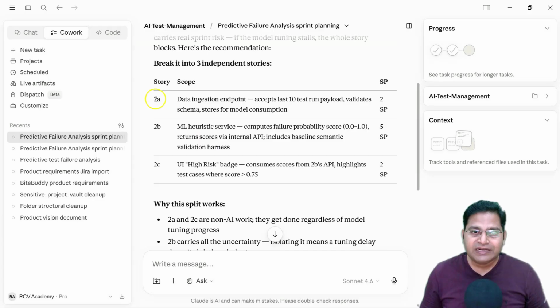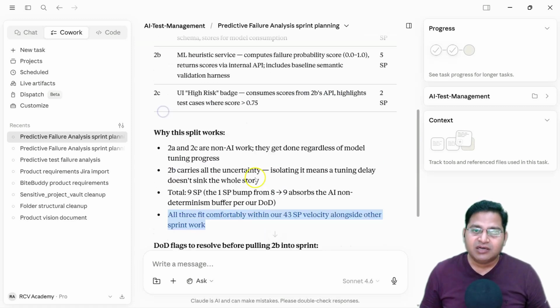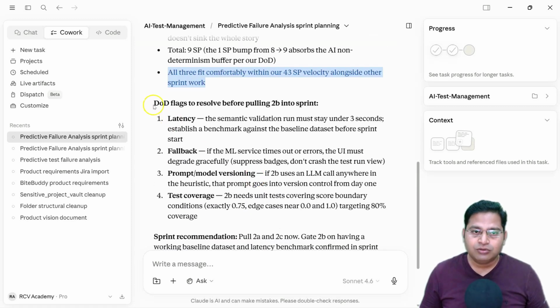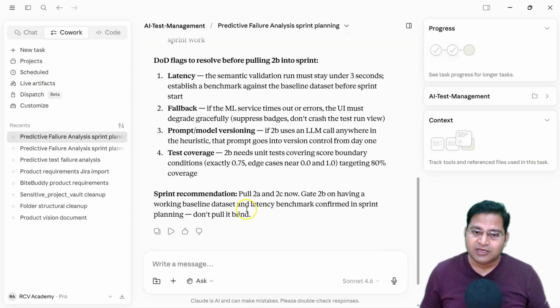So now you can go ahead and pull the smaller user stories, and then if time permits, you can fit in the remaining user stories. So, definition of done: flags to resolve before pulling 2B into the sprint. These are some of the flags around definition of done, because we have definition of done data available in the project as well. Okay, and you will finally get the sprint recommendation.